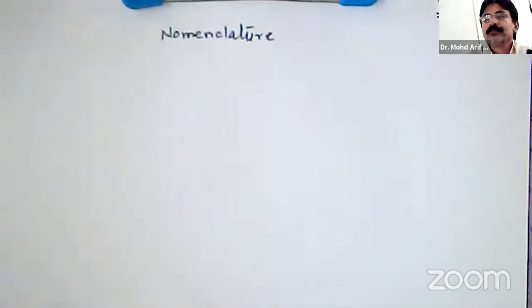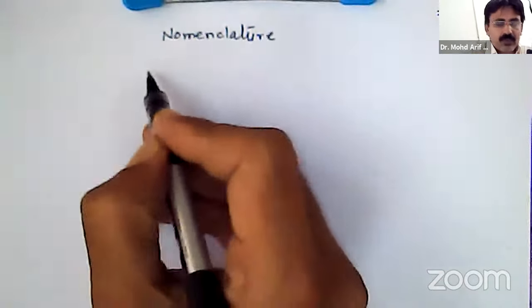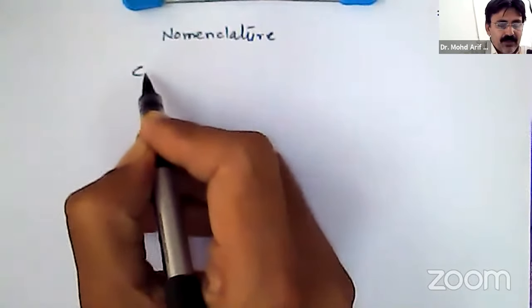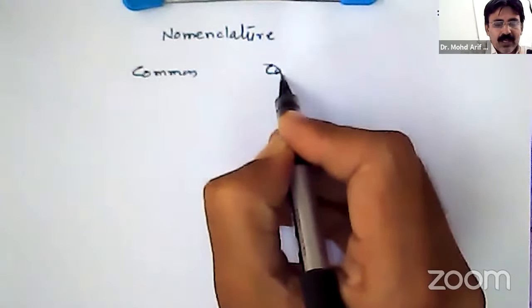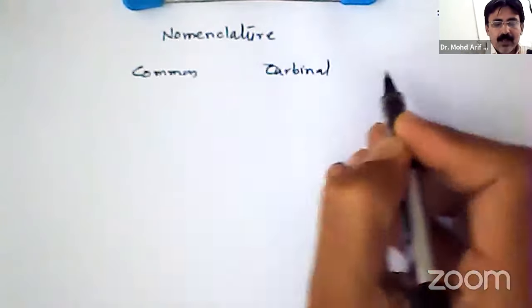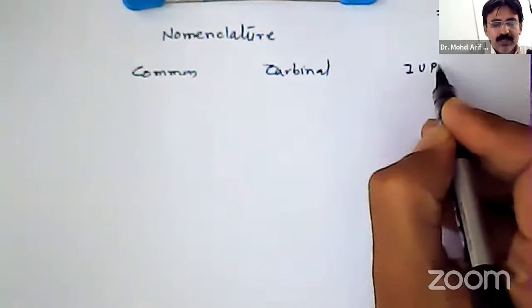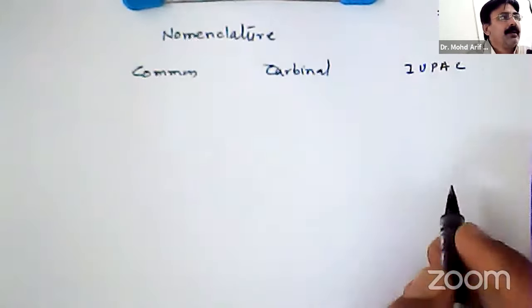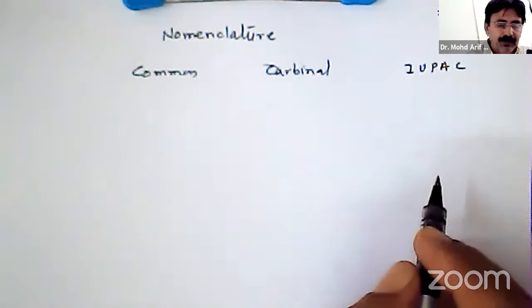Nomenclature of alcohols, in which we have seen three systems. One is the trivial system or common system. The second one is the carbinol system, and the last one is the IUPAC system. So in these three systems, alcohols are named.